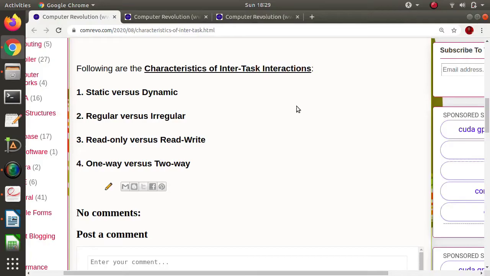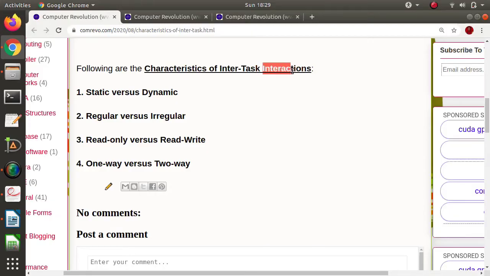In the last video, we have seen different characteristics of task. We require these characteristics of task for a good mapping technique, or to decide which mapping scheme we require. For that purpose, we require different characteristics of task. In the same way, we require one more thing, and that is called characteristics of inter-task interaction. We are talking about the interaction.